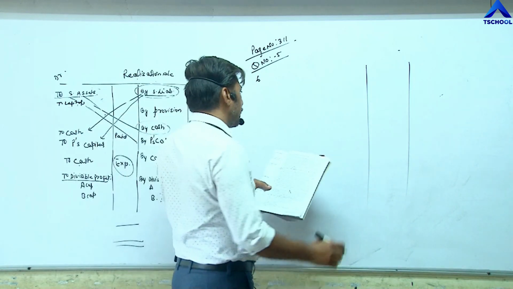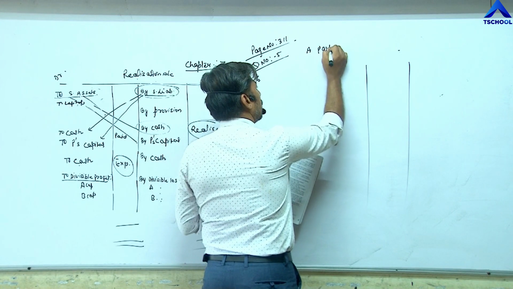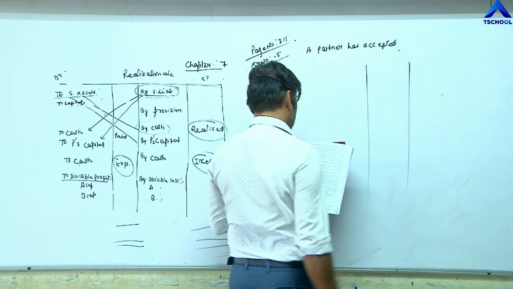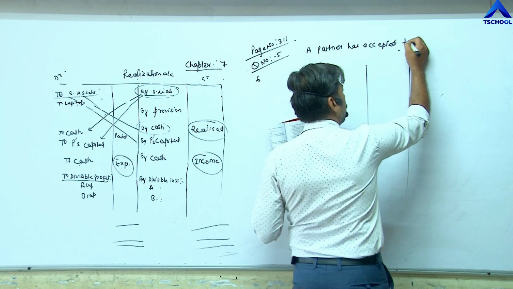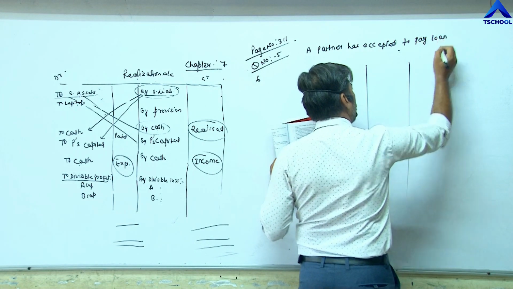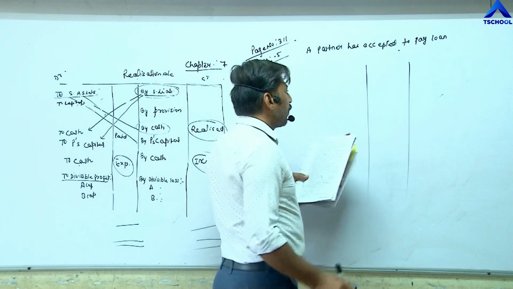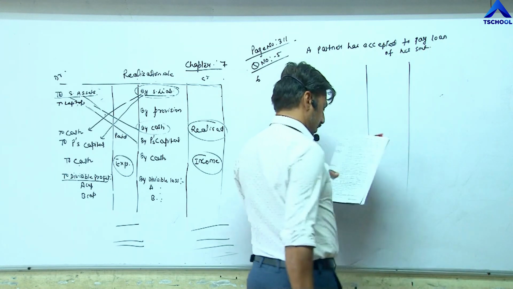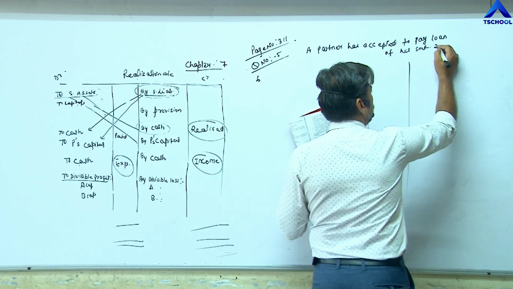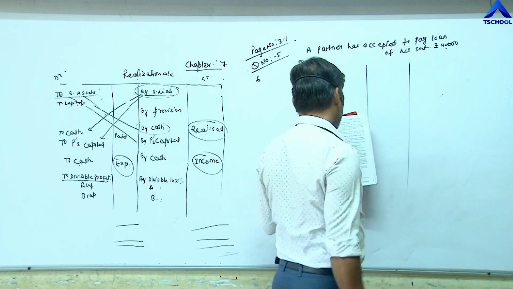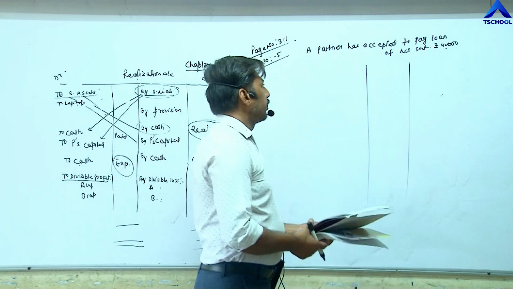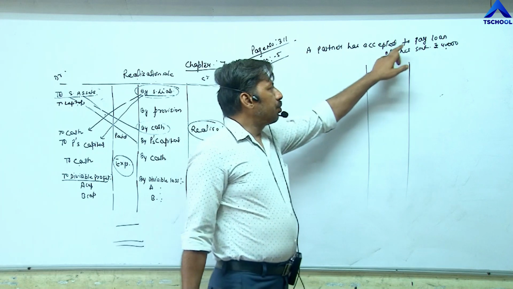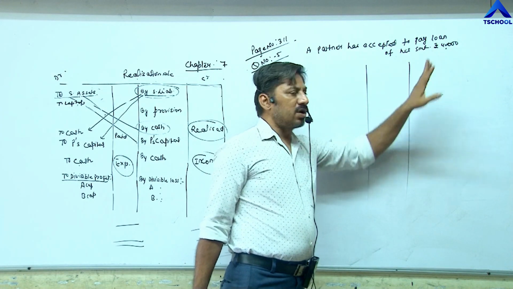A partner has accepted to pay the loan of his Shrimati, means wife, rupees 40,000, which was given to the firm.